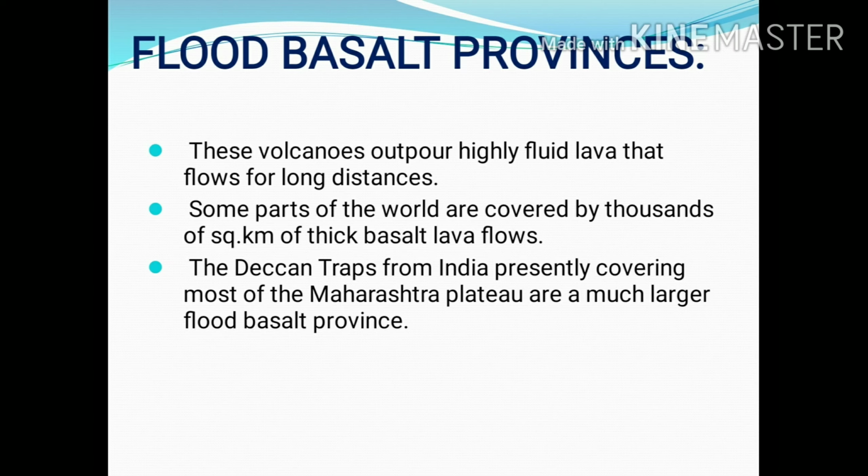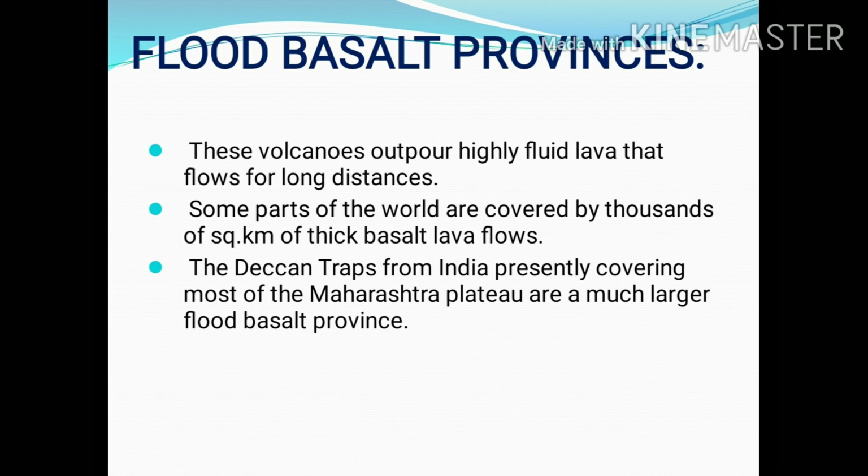Flood basalt provinces are those volcanoes which outpour highly fluid lava that flows for longer distances. That means the material that comes out from the interior of the earth during these types of volcanoes has high fluidity, with the help of which it flows for longer distances.